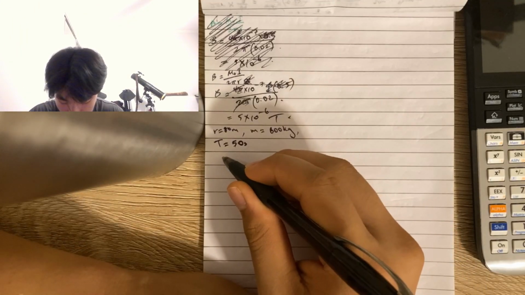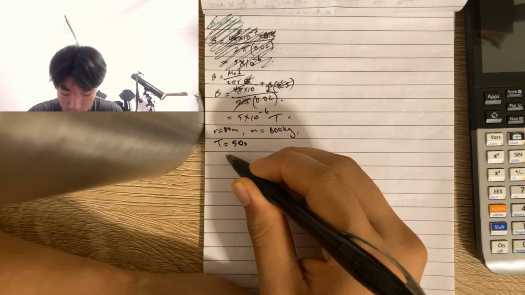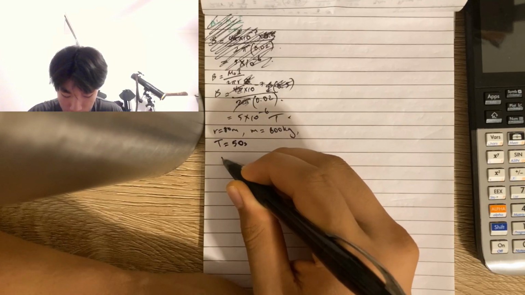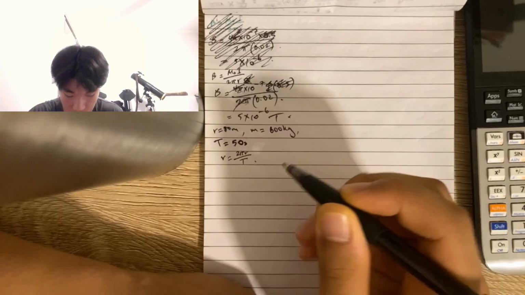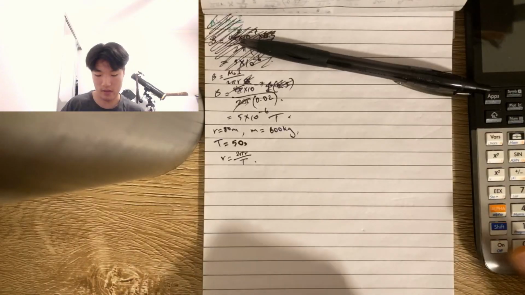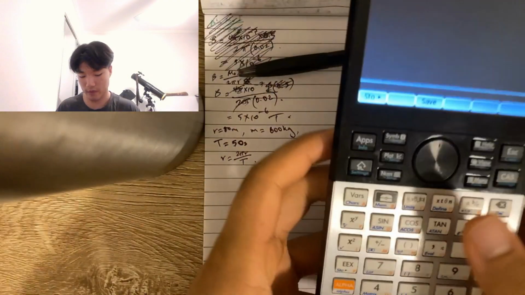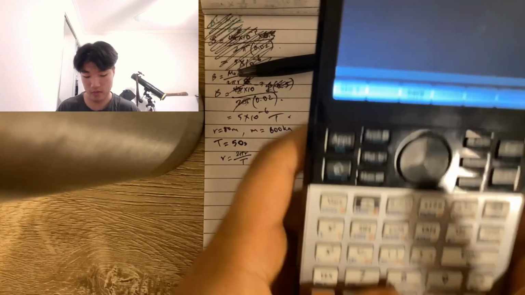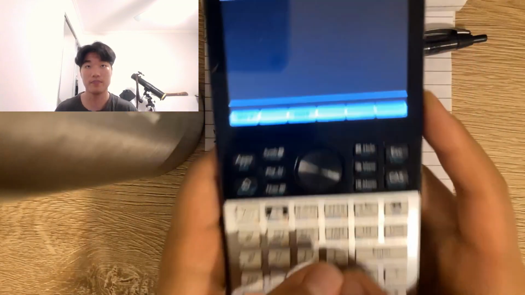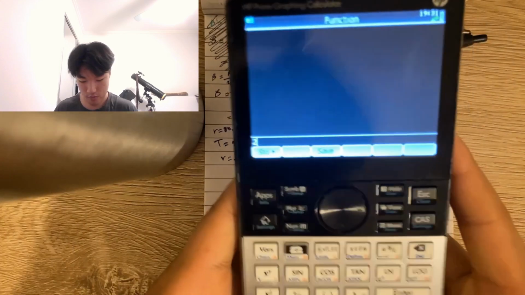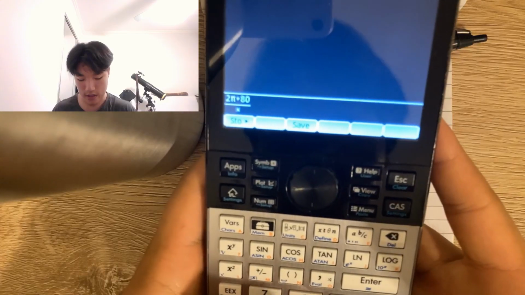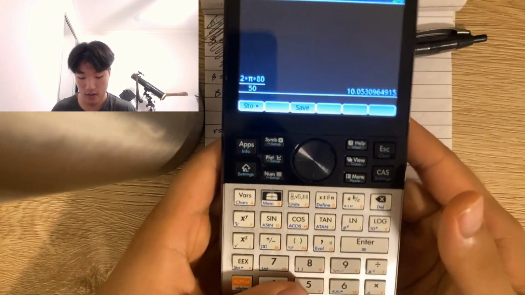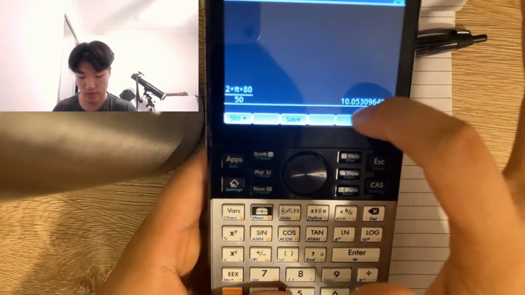So all the values that we need. Okay, so V equals 2 pi R over T. We can just sub it in, but after we put it into the calculator. So 2 pi times the radius, which is 80, divided by the period, which is 50. We don't need to write it down.